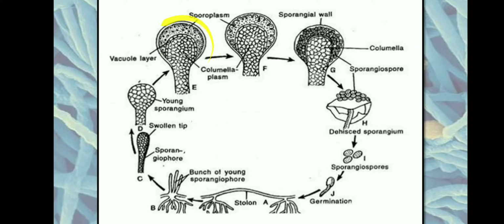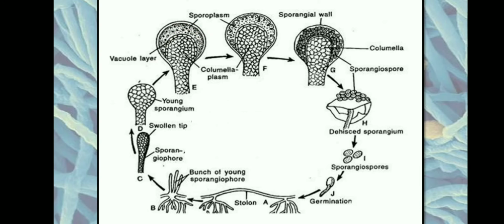So on the sporangiophore, a columella and a sporangial wall are formed. Whatever is present around the sporangial wall is called the sporangium. During this time, simultaneously, the cytoplasm and the nucleus present in the hypha will start migrating towards the columella region and the sporangium region.